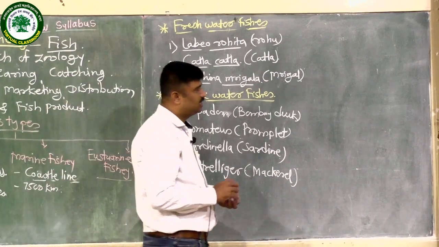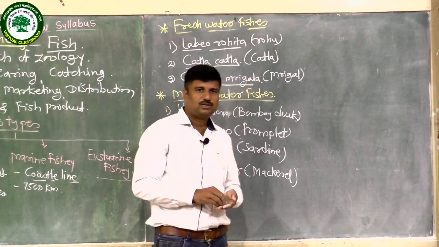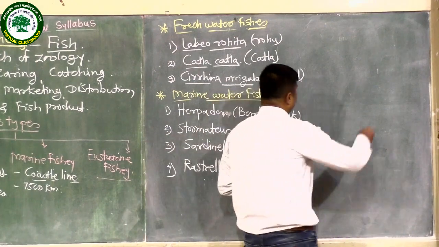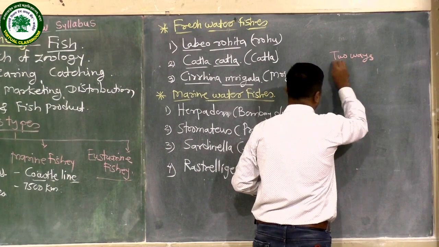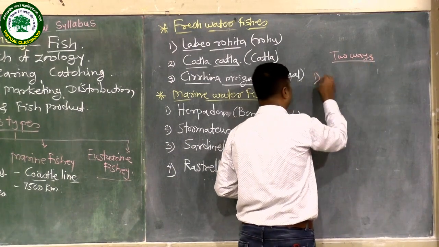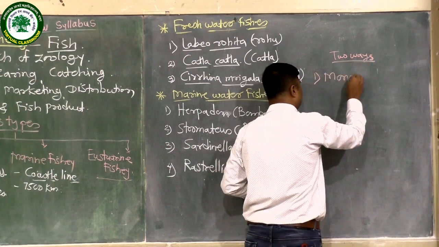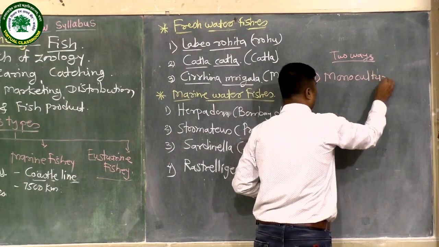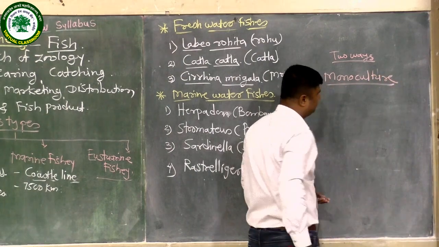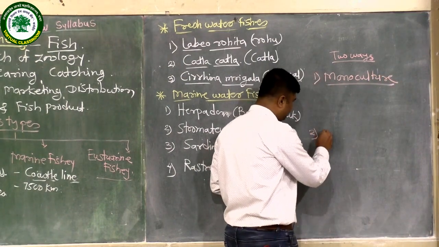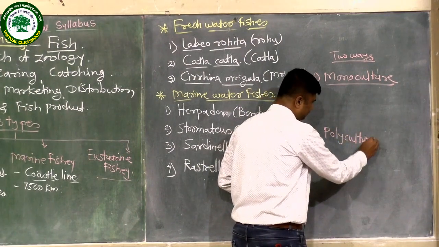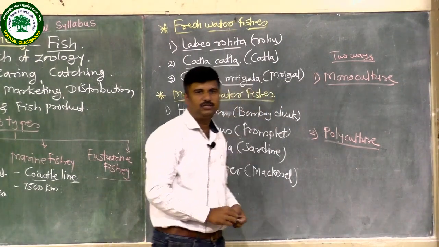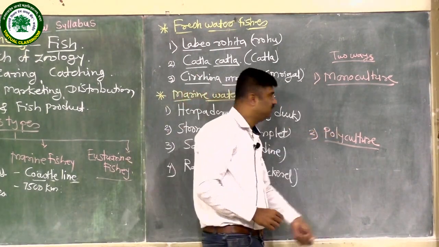Then fishery takes place in two ways. First is the monoculture fishery, and second is the polyculture fishery.